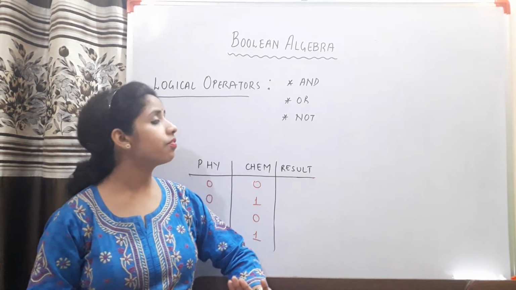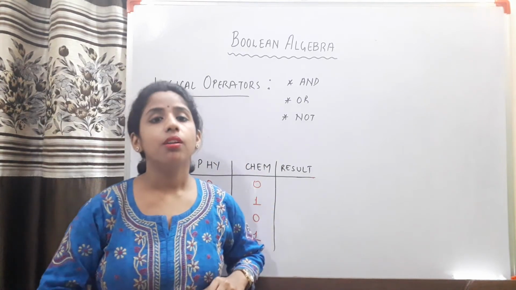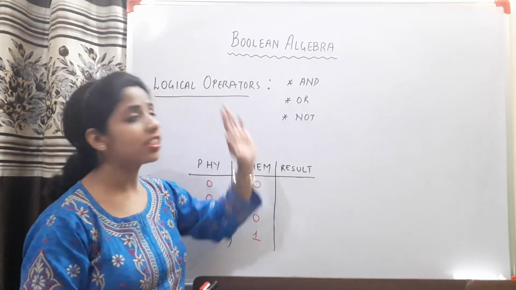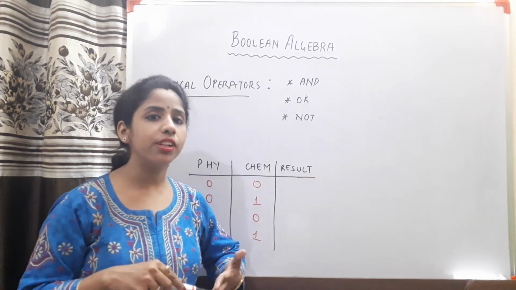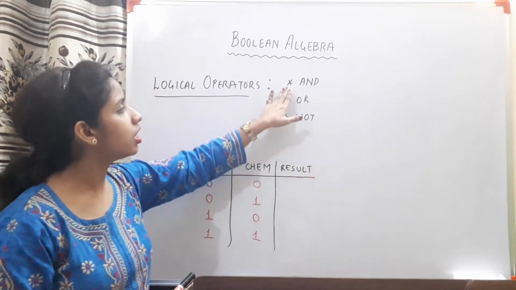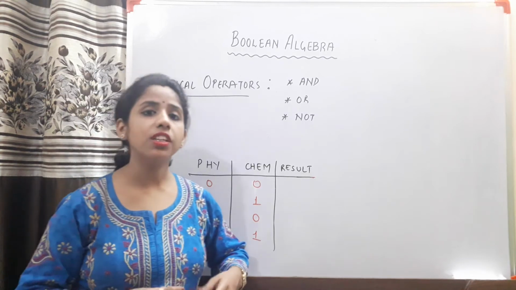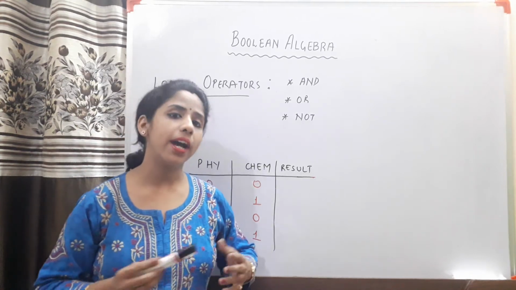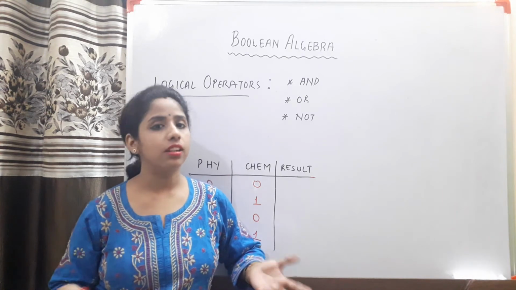In the same way, we have logical operators in Boolean algebra, because Boolean algebra is about logical variables. So here the operations will also be logical operators. There are basically three types of operators, and the work of these operators is to logically combine two or more conditions to give the final condition.